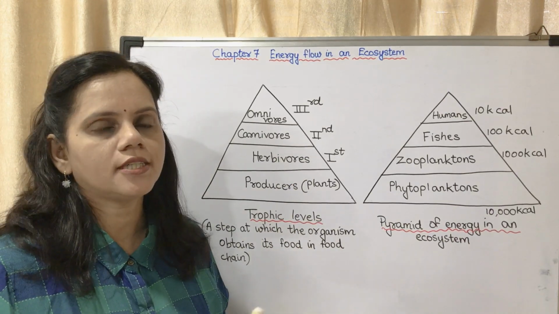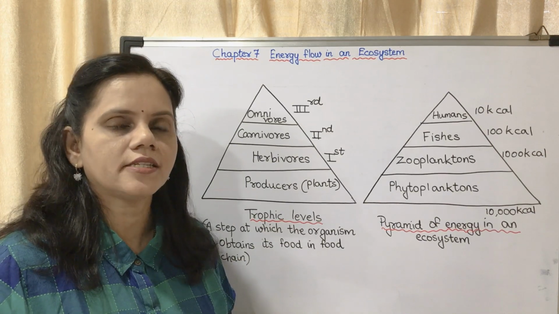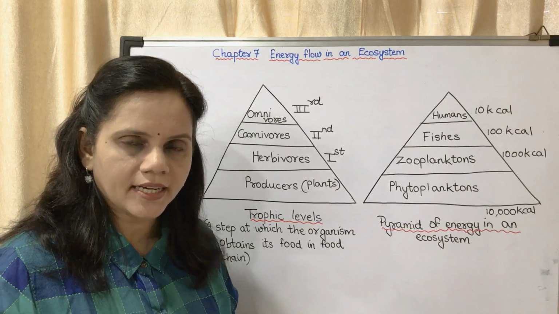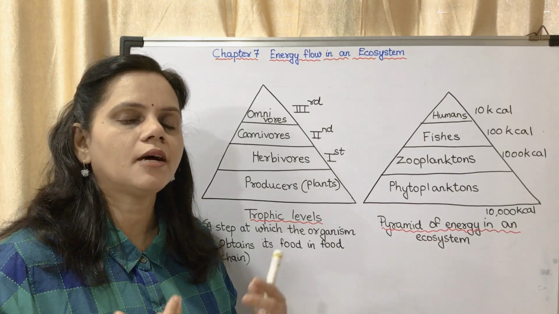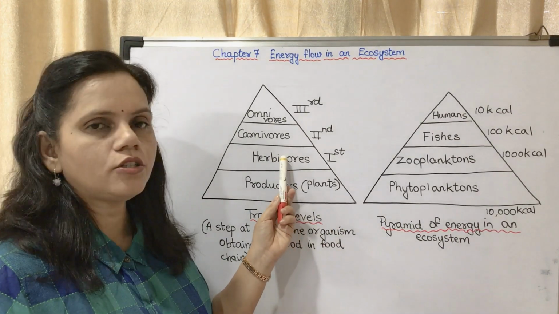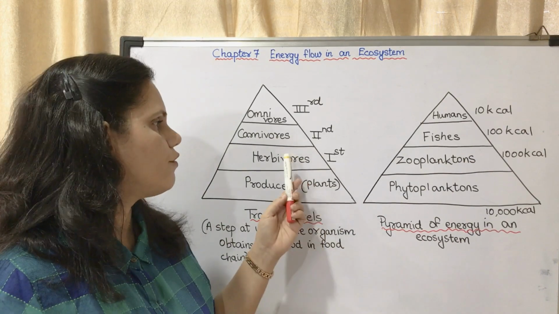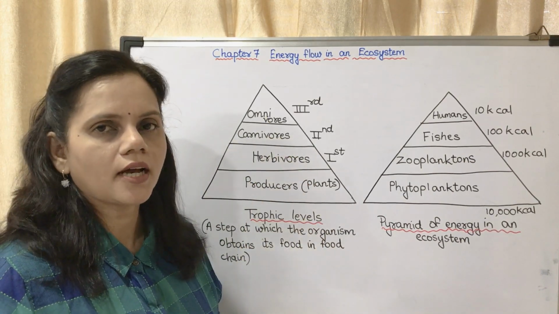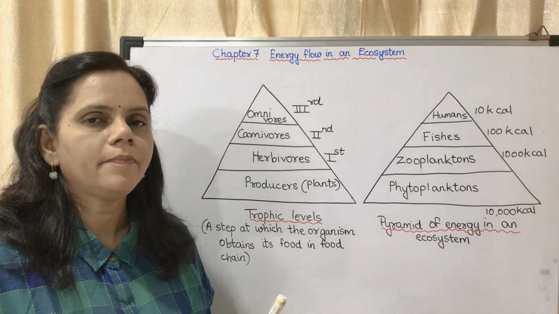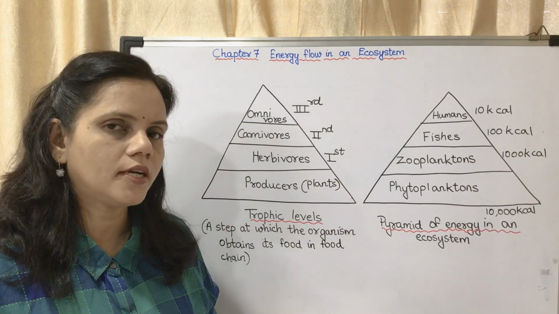Producers need energy. The energy is needed to carry out some reactions inside their body. So some part of the energy is used up by the producers, and the rest is passed on to herbivores when the herbivores eat them. From the herbivores, it is passed on to the carnivores. From the carnivores, it is passed on to the omnivores. When the omnivores and all these decompose, it is passed on to decomposers.